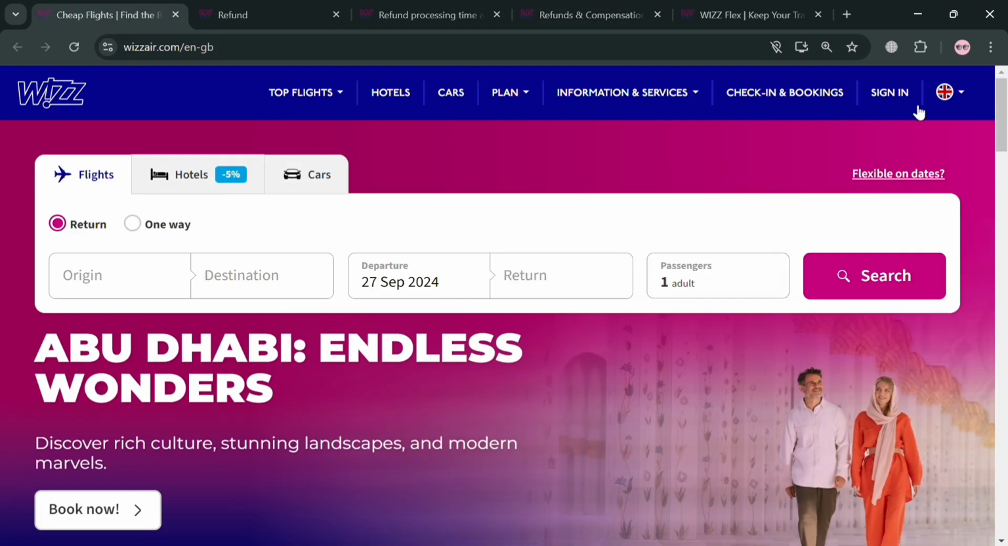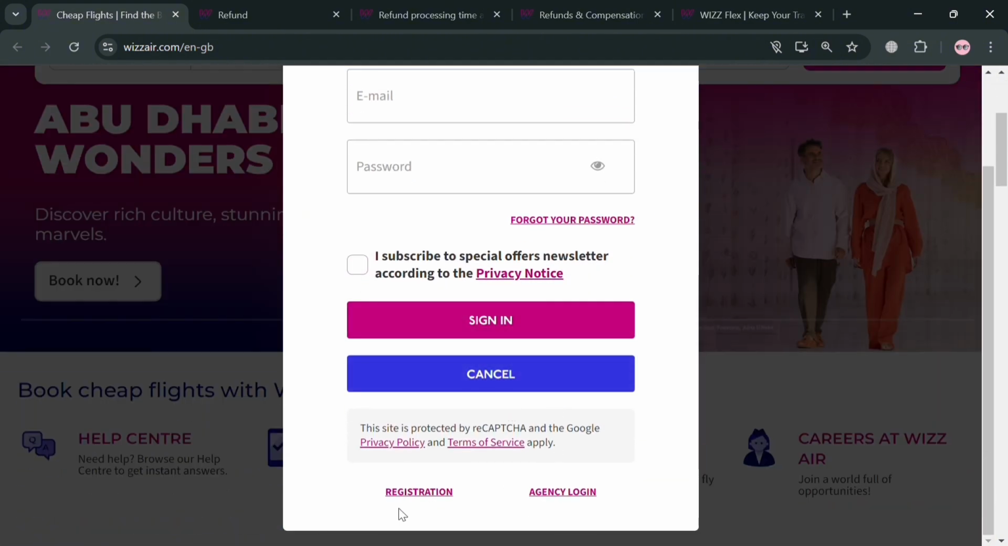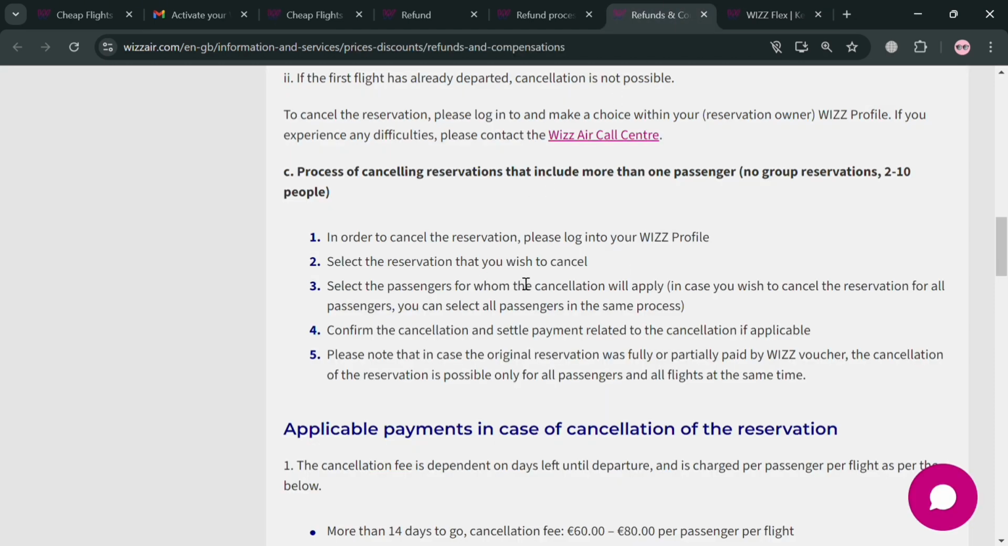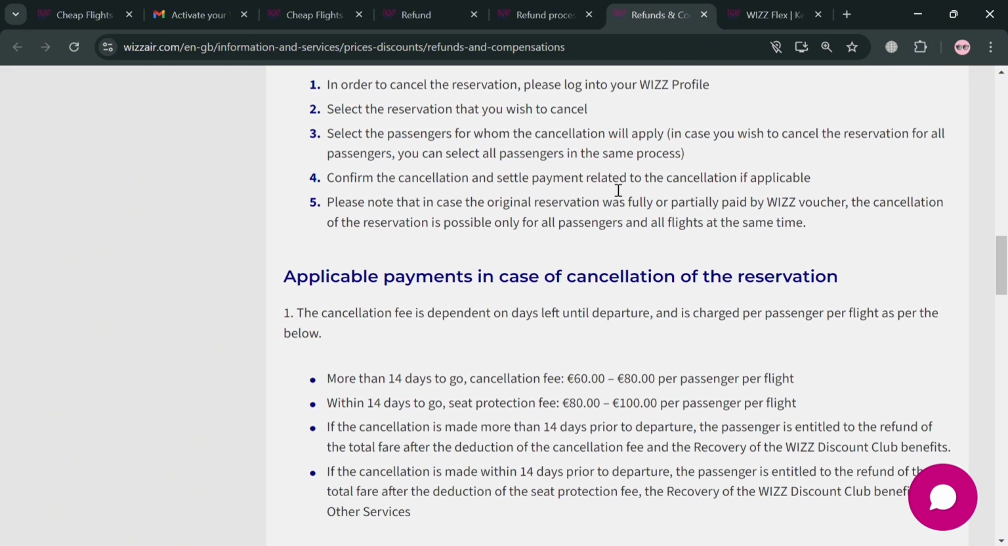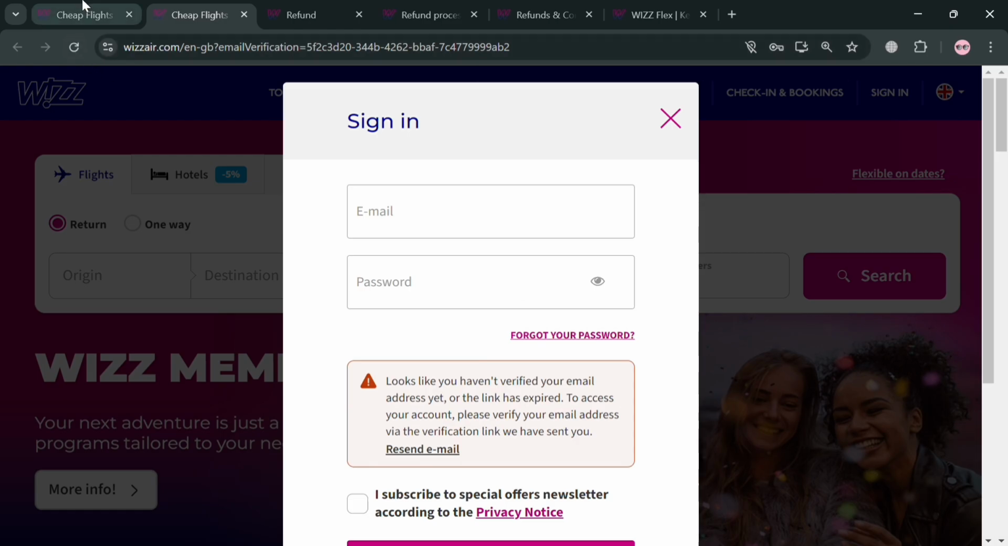So from here, wizzair.com, you simply sign in to your account. You could also register if you want to. And after you start booking in here, and you decide to cancel your flight, you could receive a refund minus the cancellation fee if you cancel your flight more than 14 days before departure. However, if you cancel the flight within 14 days, a higher fee applies.